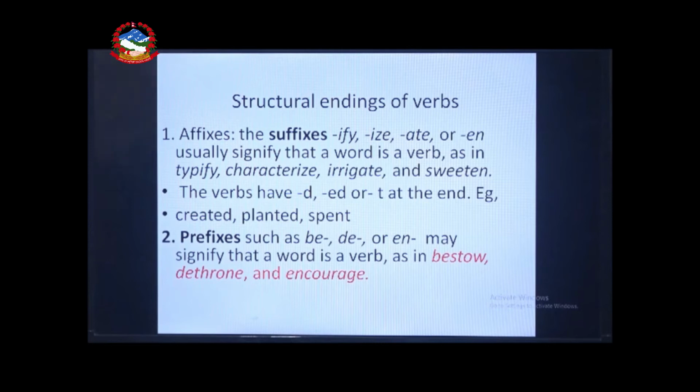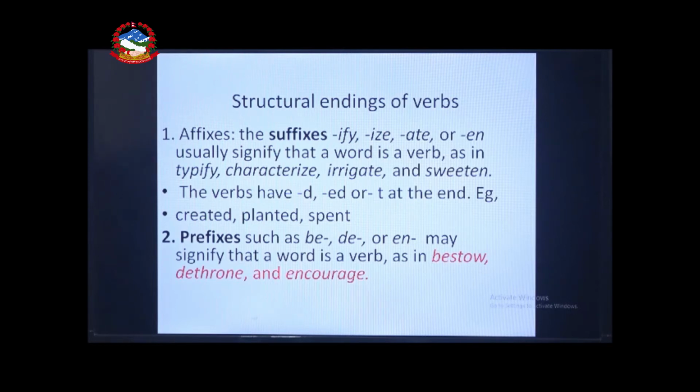Similarly, there is another way to recognize their characters or features, so that we may be very confident about main verbs. Main verbs can be recognized or can be made by adding some affixes. A suffix means adding some part after the word, and adding some part before the base word is known as a prefix. So, suffix and prefix together are known as affix or affixes.